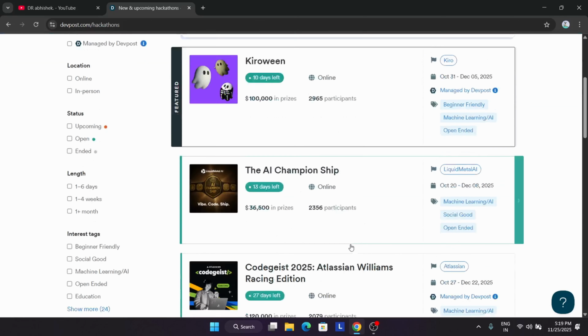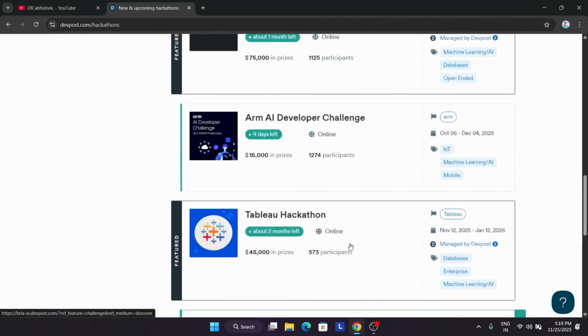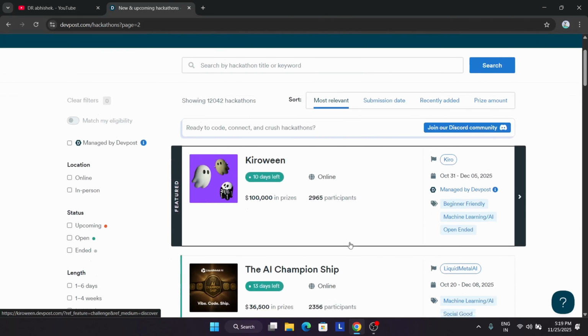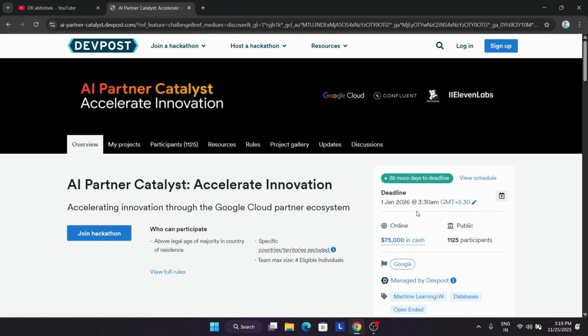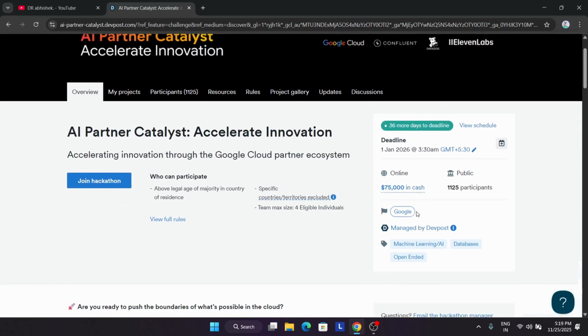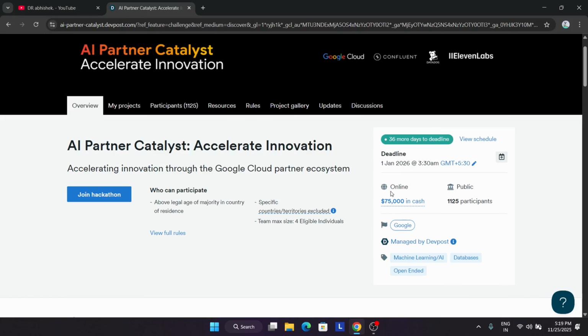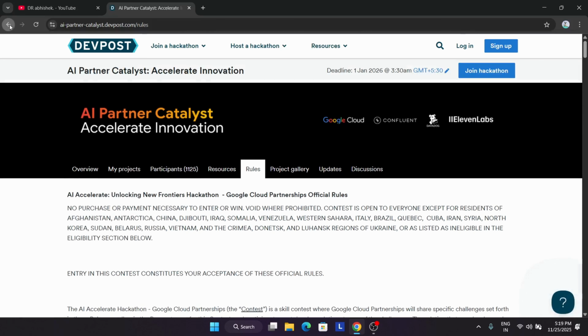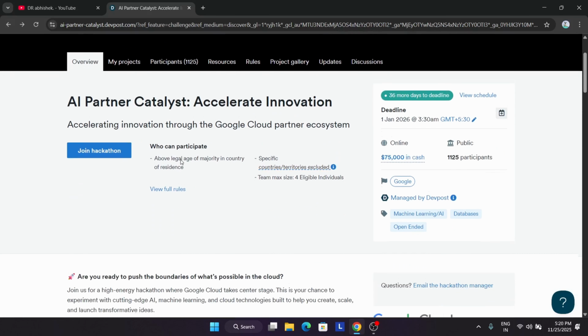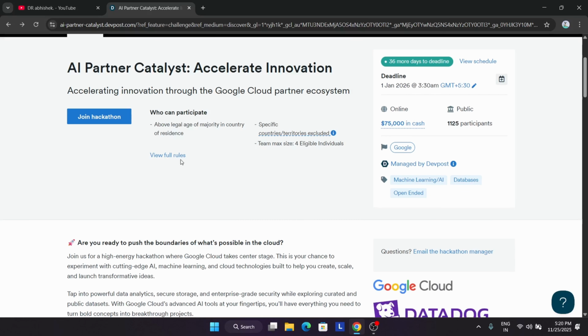Now here you can see all these hackathons listed. For example, if I open this hackathon, the AI Partner Catalyst: Accelerate Innovation, you can see the hackathon started in November and the deadline is 1st January 2026. Here you need to understand some of the rules also. If you come to the hackathon rules, you can see it says anyone, so there is no limitation.